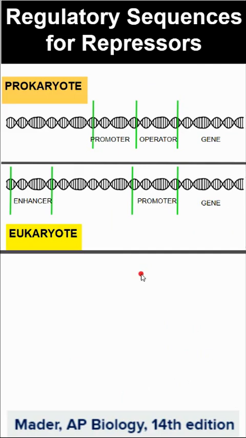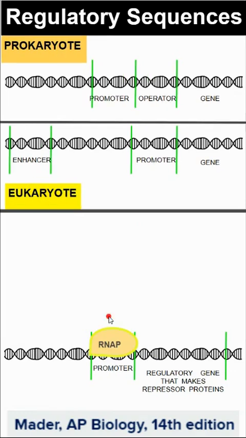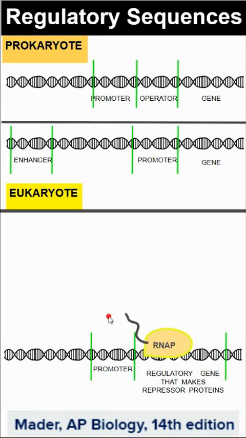Now, again, both prokaryotes and eukaryotes can have repressors involved. They are going to operate differently, but when we just focus on the prokaryote, it's going to be involved with the operator. But the formation of this repressor follows that similar pattern where RNA polymerase is going to bind to the promoter region.